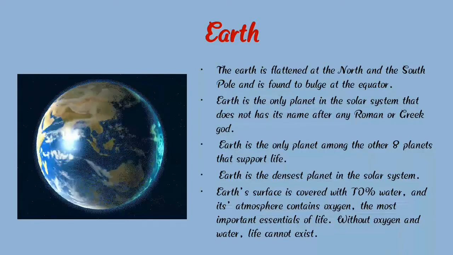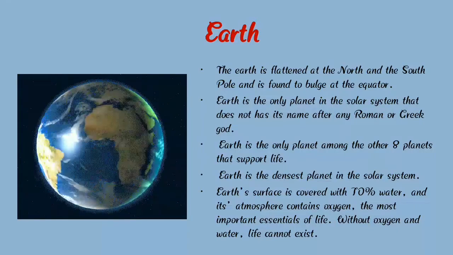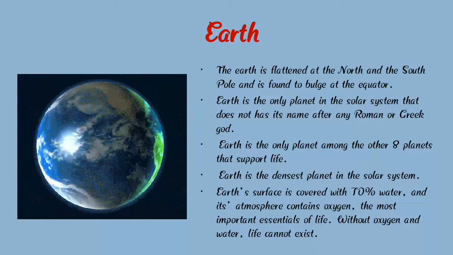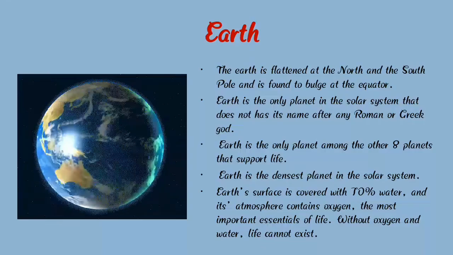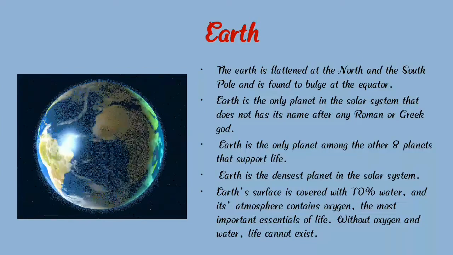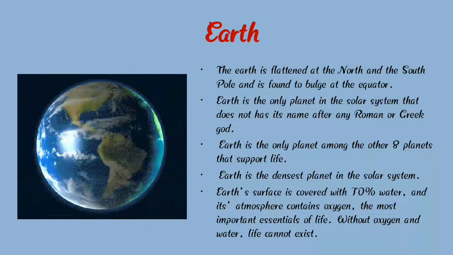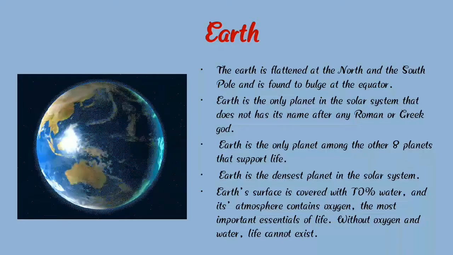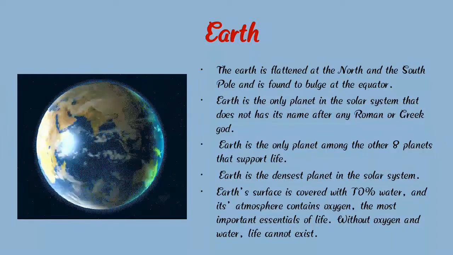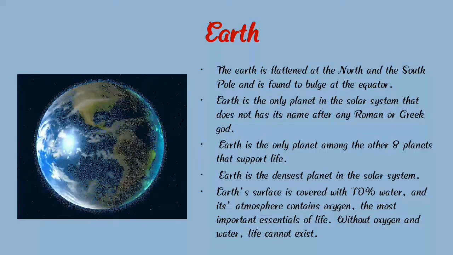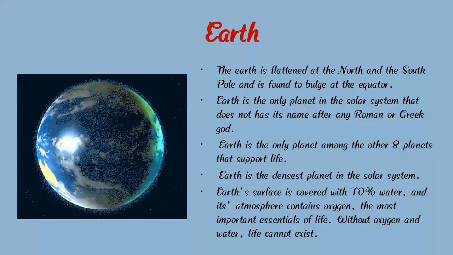Earth is flattened at the north and south poles, and we live on Earth. Earth is the only planet in the solar system that does not have its name after any Roman or Greek god.